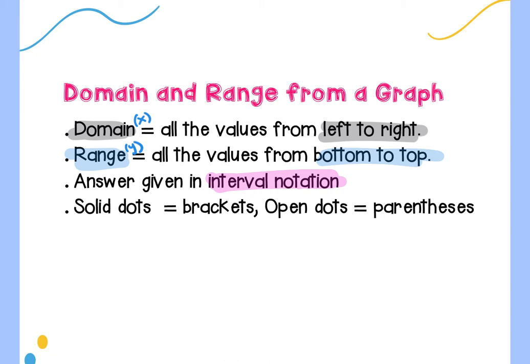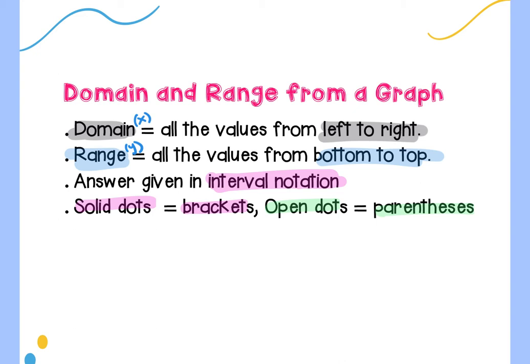And then as a reminder on a graph, a solid dot is going to be the same thing as a bracket. And an open dot would be a parenthesis. So an open dot means I can't include it, so it's going to get a parenthesis. A solid dot means you can include it, so it's going to get a bracket, okay?